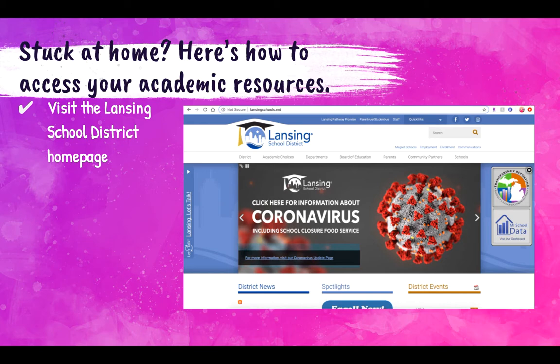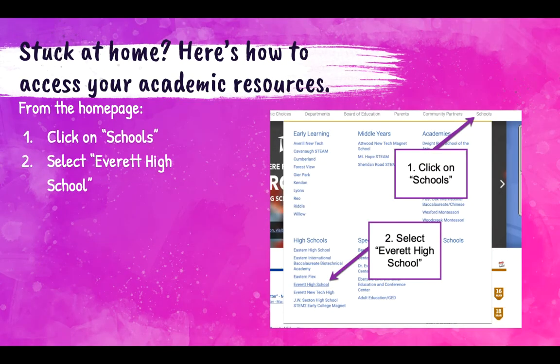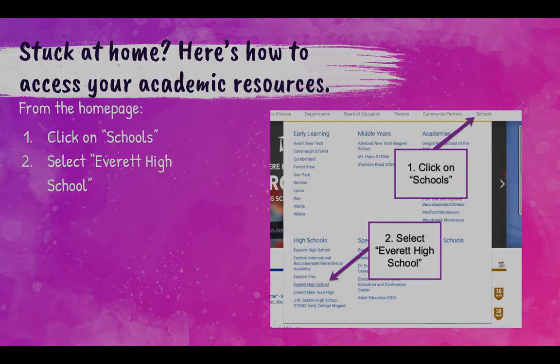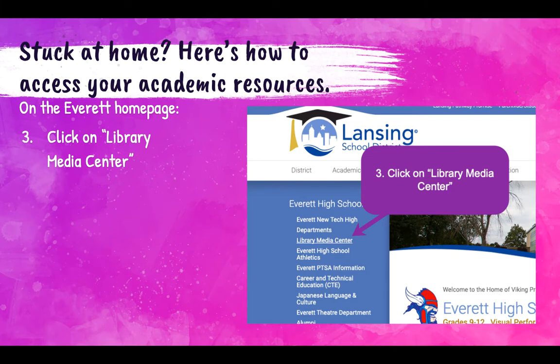Today we're going to look at how to get to MEL. So you want to start off at the Lansing School District homepage. You're going to find Everett under schools. So click on schools, it's on the right hand side, and then Everett's kind of at the bottom of that menu. From the Everett homepage, you want to select Library Media Center.